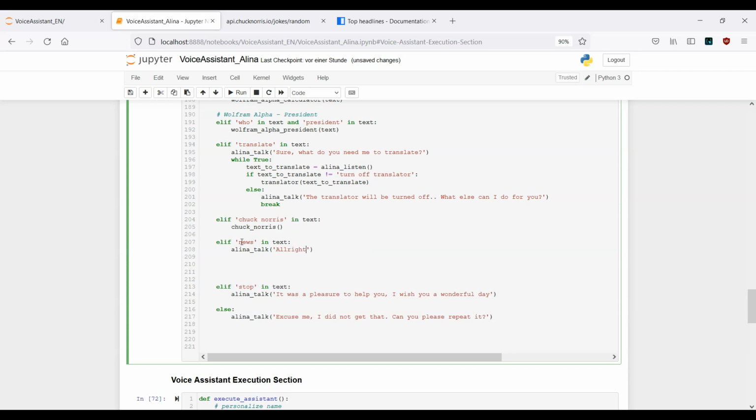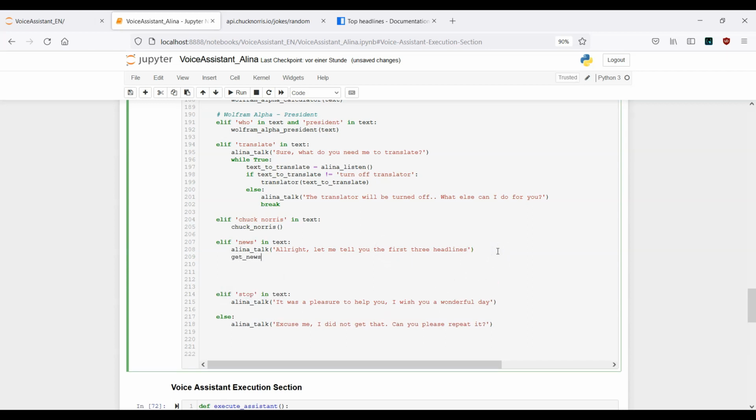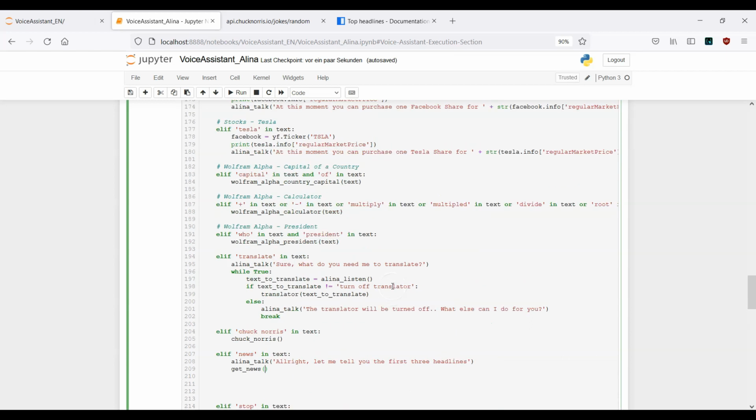And our Alina will tell us, all right, let me tell you the first 3 headlines. Okay, this is actually the first response. And then we want to make use of the get news function. Okay, this is it. This is right now the whole logic.